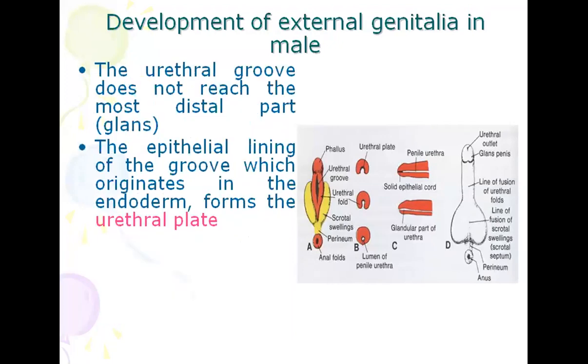The urethral groove does not reach the most distal part, that is the glans. The epithelial lining of the groove, which originates from endoderm, forms the urethral plate. You can see in diagram B, in the upper part, the urethral plate. In the lower part, the urethral fold. And below you can see the lumen of the penile urethra.